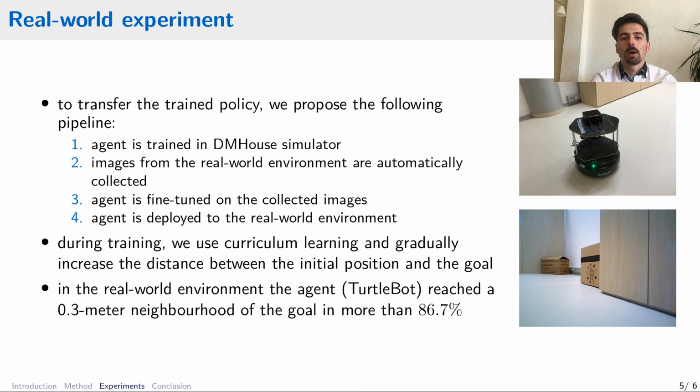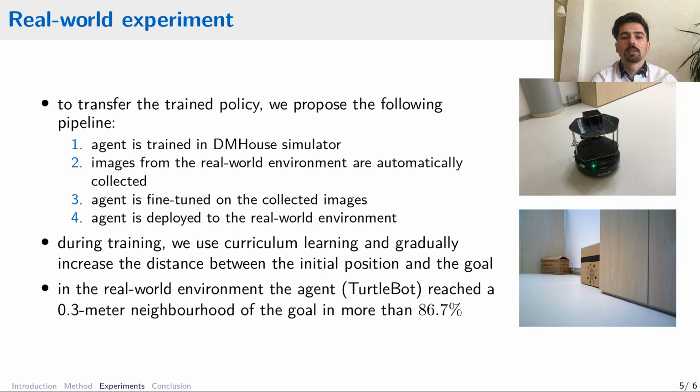Now let me talk about how we achieved the transfer of our trained agent from the simulated environment to the real world. Basically, we use the following pipeline. First, we train an agent in a simulator, then we automatically collect images from our real-world environment, and then we fine-tune the trained agent on the collected images.